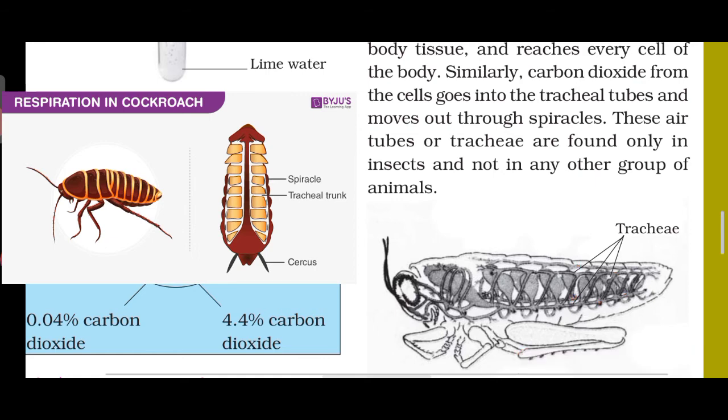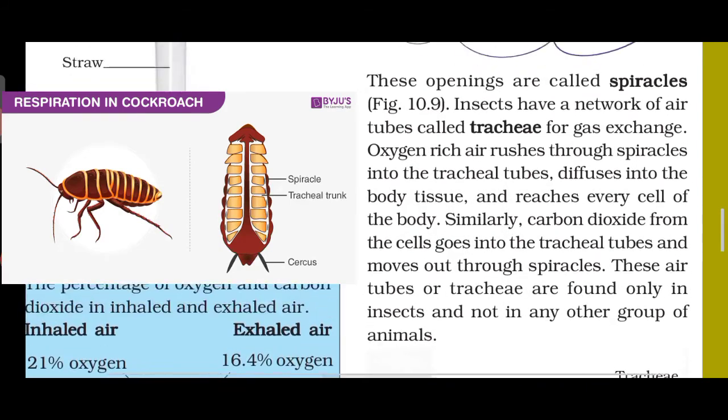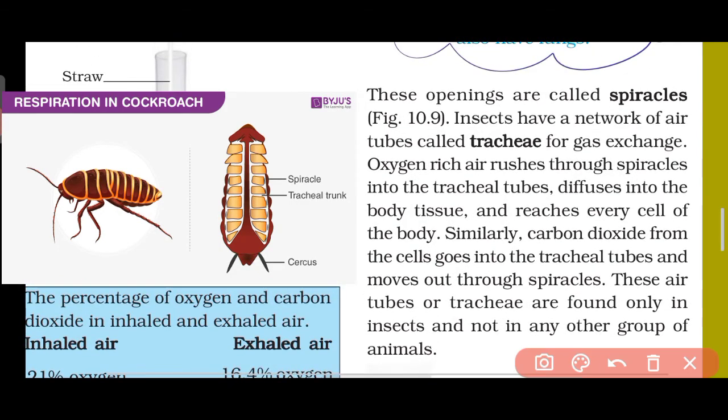Okay, then what about spiracles? They are holes, basically. From the spiracles, insects have a network of air tubes. Okay, from the spiracles there are small tubes, just like us, we have nostrils, the holes, and from the nostrils we have nasal cavities. So just like us they have spiracles, those are holes, and from those holes they have tubes, and those tubes are called tracheae. Okay, so tracheae are known as tubes.